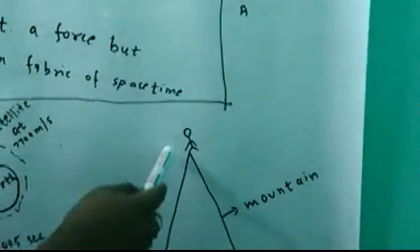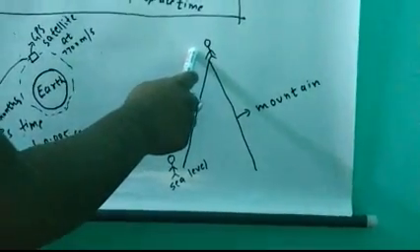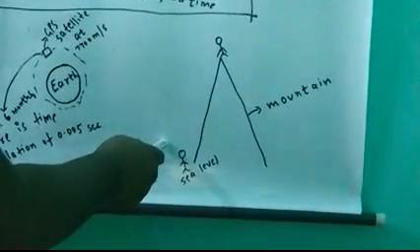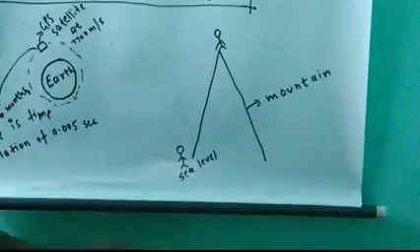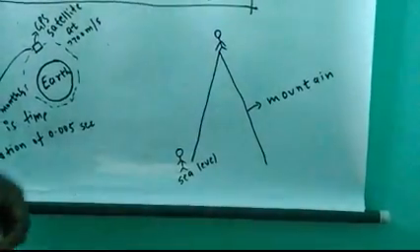So the time at the top of the mountain flows fast as compared to the time at sea level. That is the difference between the gravitational potentials.